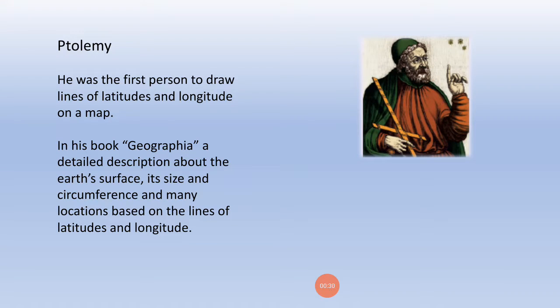Ptolemy was the first person to draw lines of latitude and longitude on a map. In his book Geographia, a detailed description is given.